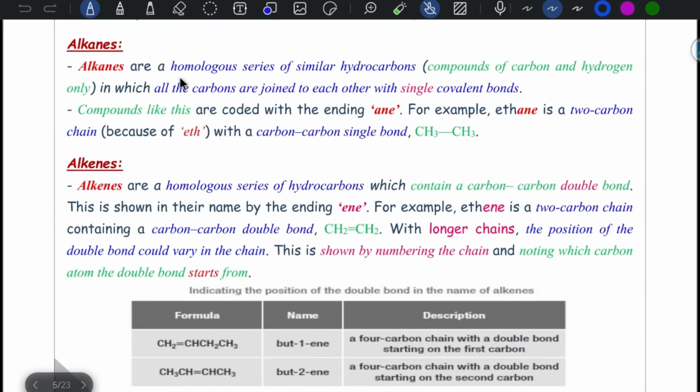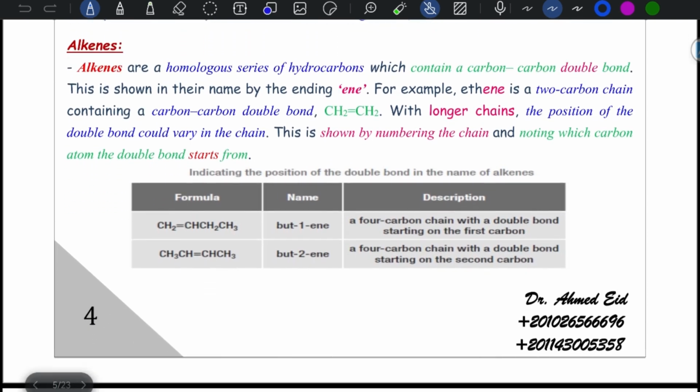Alkanes are considered a homologous series of similar hydrocarbons, which are compounds of carbon and hydrogen only, where the carbons are joined to each other with single covalent bonds. A compound like this is coded with ene at the end, so ethene, 2 carbon atoms.